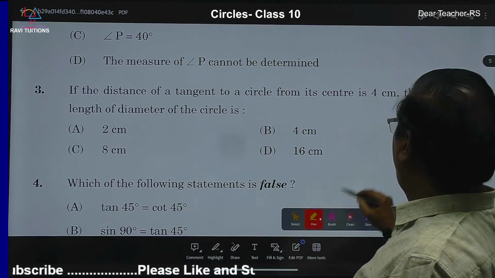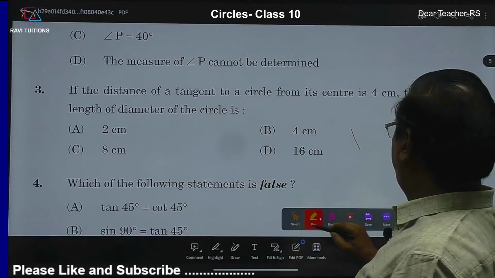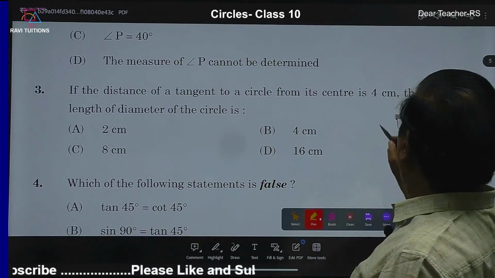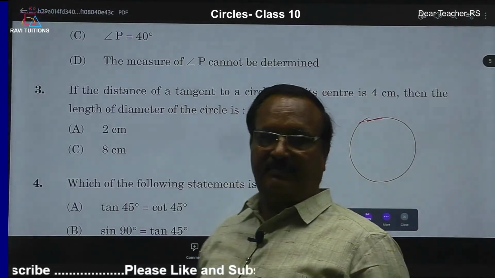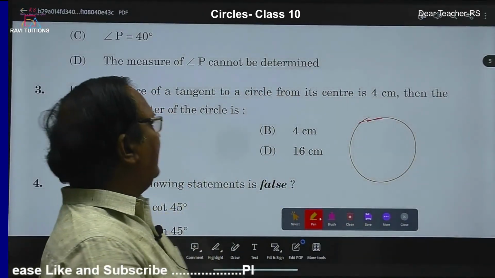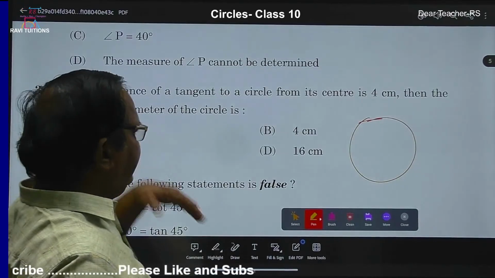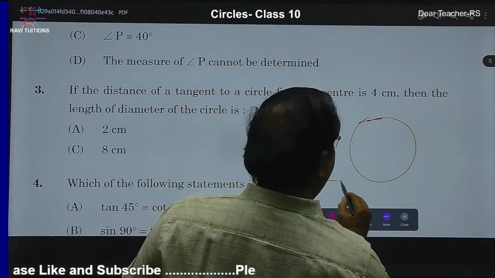Now this is the circle. The tangent is there. Let us say this is the tangent.